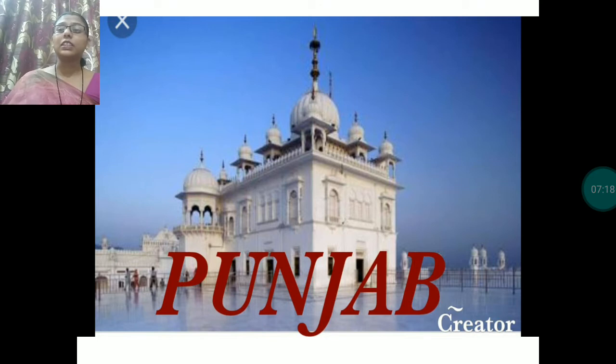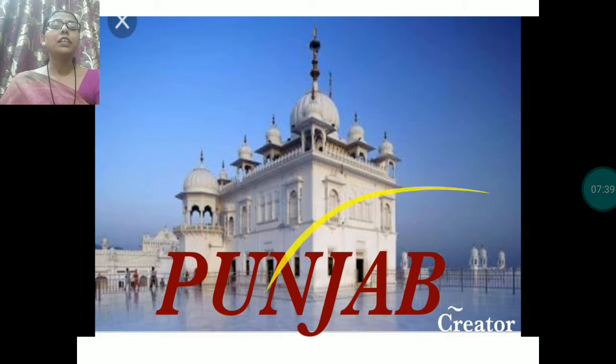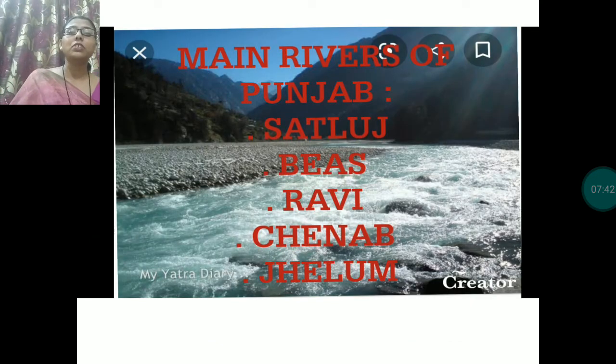The major states of this northern plains are Punjab, Haryana, Uttar Pradesh, Bihar, West Bengal, and parts of Assam and Tripura. These all states lie in this northern plains. Okay, let us talk about Punjab. Punjab is known as land of 5 rivers. Okay, which rivers are there? Satluj, Beas, Ravi, Chenab, Jhelum. These are the rivers of Punjab.